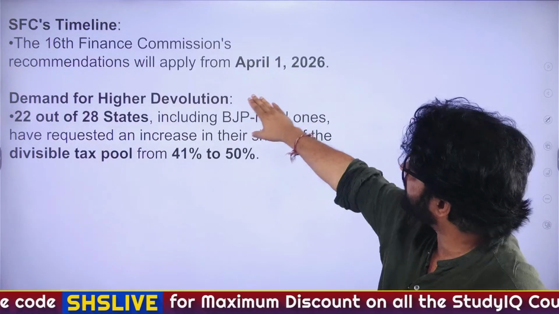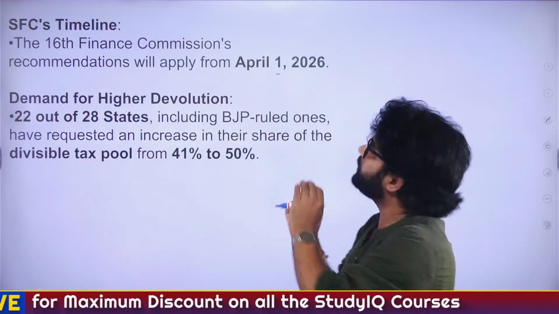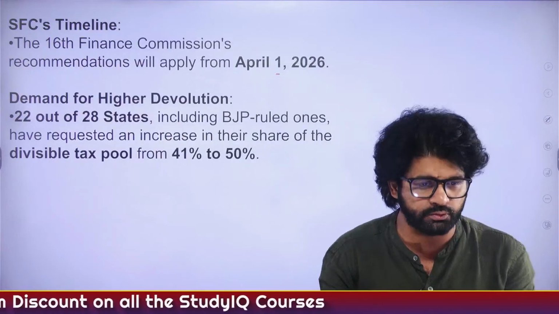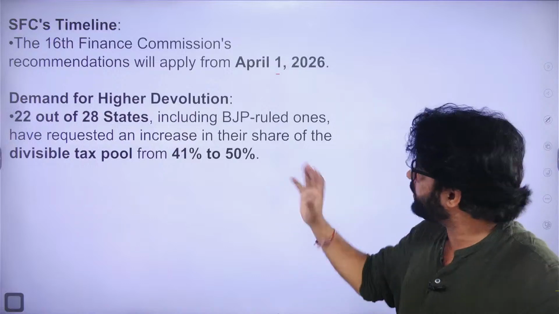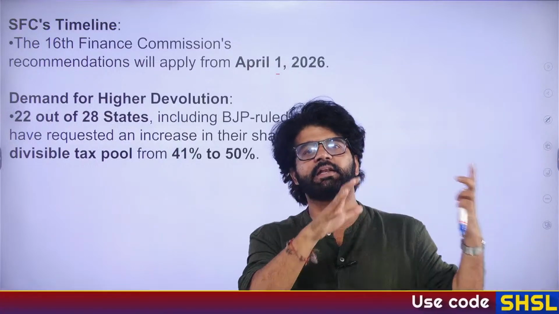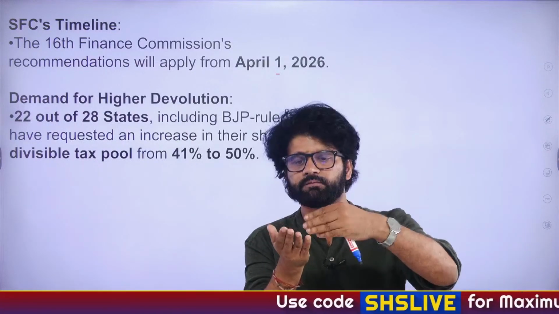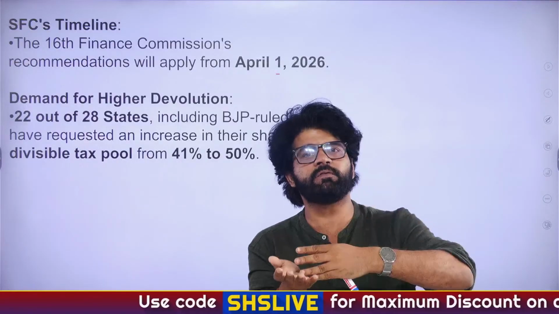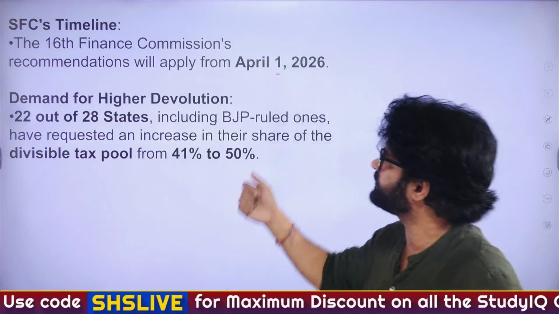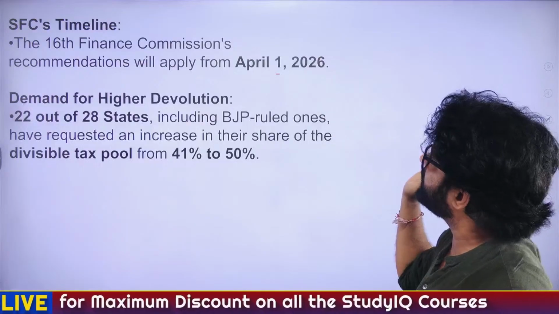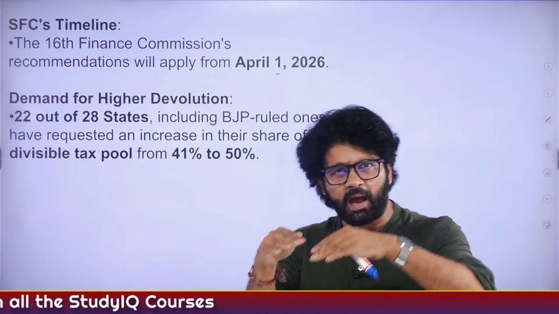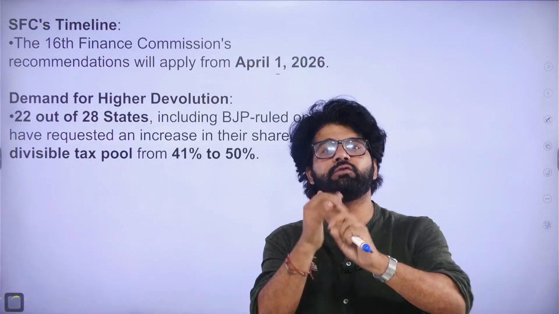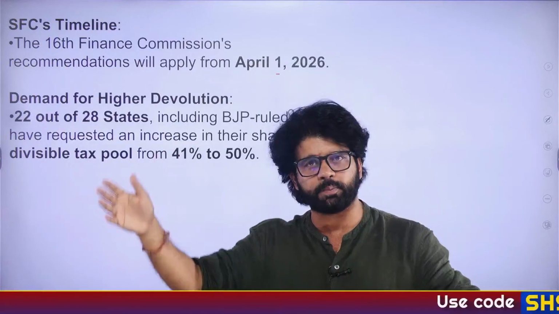The 16th Finance Commission recommendation will apply from 1st April 2026. Here we'll also see what the criteria in the 14th Finance Commission were when it comes to resource devolution, and we'll do a comparative analysis with the 15th Finance Commission. As far as the 16th Finance Commission is concerned, whose recommendation will apply from 1st April 2026, as of June 2025 they have not given the criteria for how they will be dividing the resources.